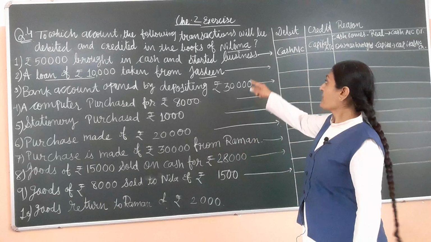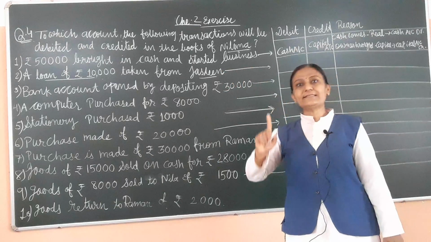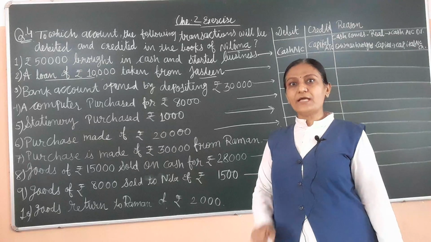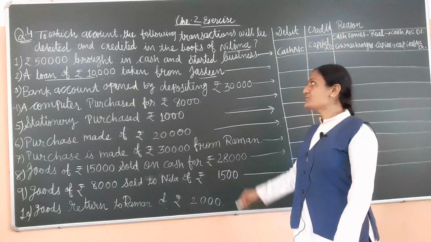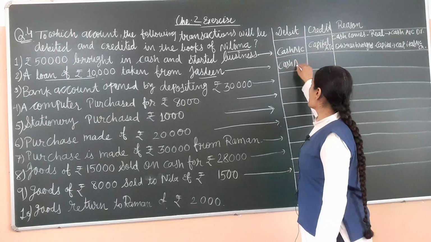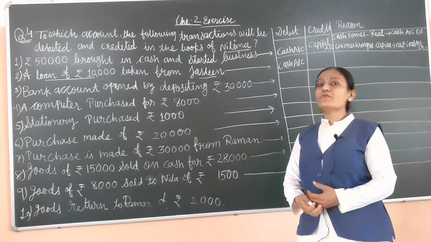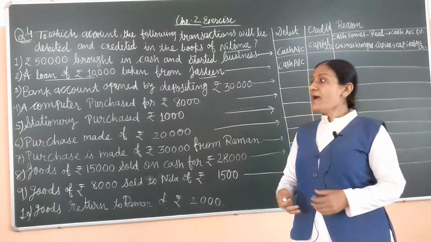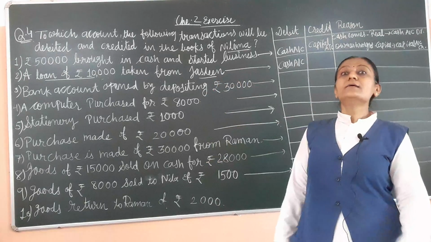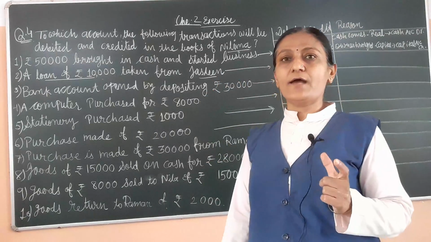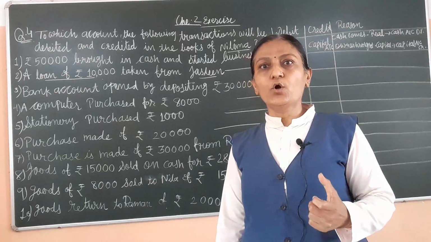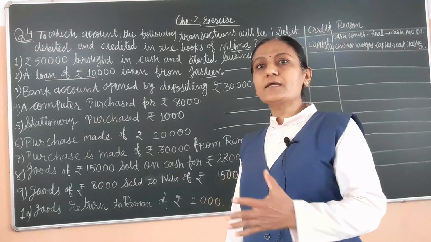So here cash comes, cash is a current asset, so apply the rule of real account, and so we have to write here cash account debit, because cash comes in our business. And here who is the giver? Jaslin is the giver, and so as per the personal rule, credit the giver.